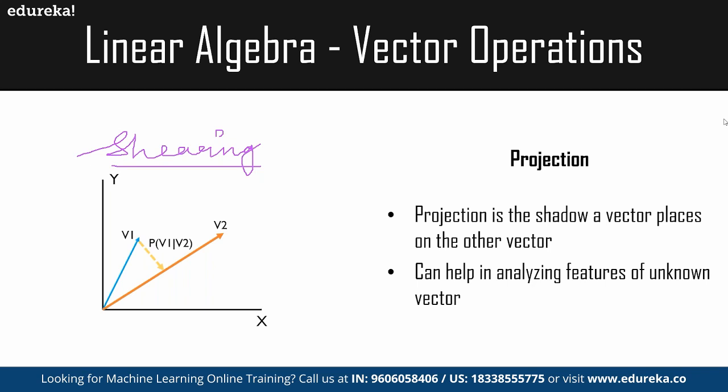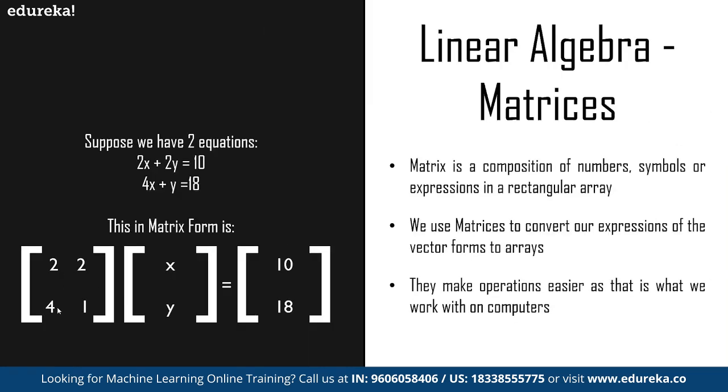Now let's move on to our next topic, where we are going to discuss matrices as a part of mathematics for machine learning itself. A matrix is basically a composition of numbers that we all have learned back in our school days. A matrix is a composition of numbers, symbols, or expressions in a rectangular array. We use matrices to convert expressions of the vector forms to arrays, and they make operations easier, as this is what we work with on computers.